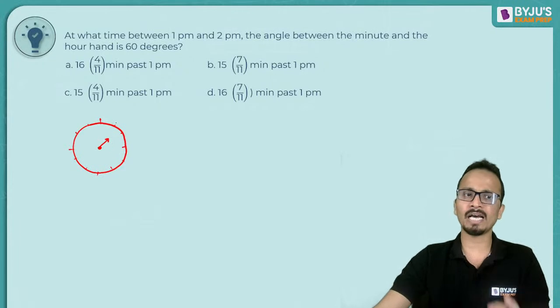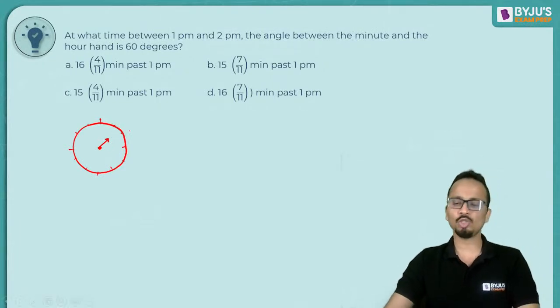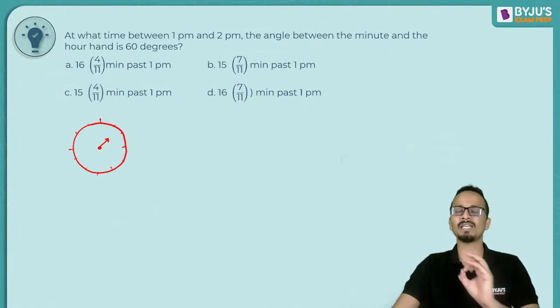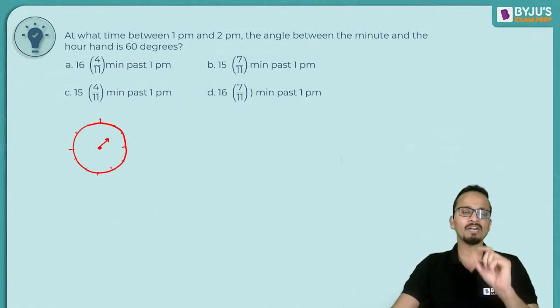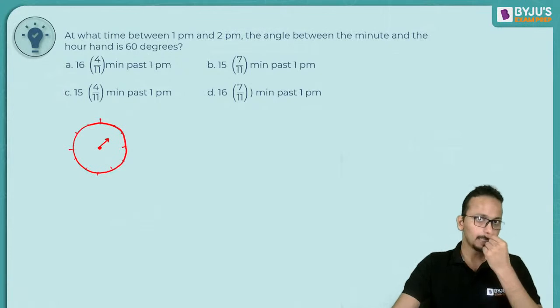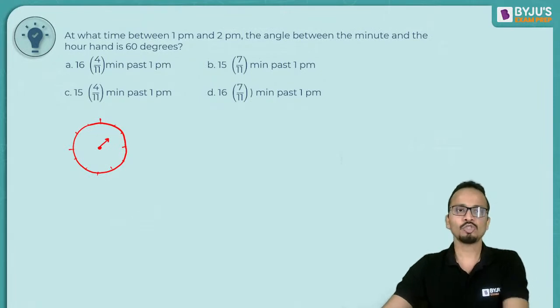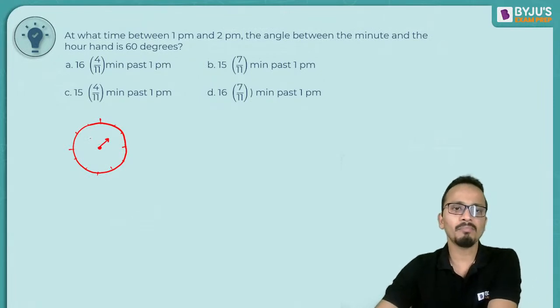The rough position of the hour hand will be somewhere between 1 and 2 o'clock, because they have already given that the time is between 1 and 2 p.m. Now the angle between the minute hand and the hour hand should be 60 degrees. So the minute hand cannot be on the left side. It has to be somewhere here to make an angle of 60 degrees.